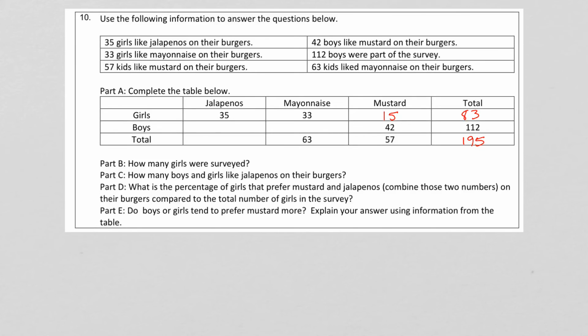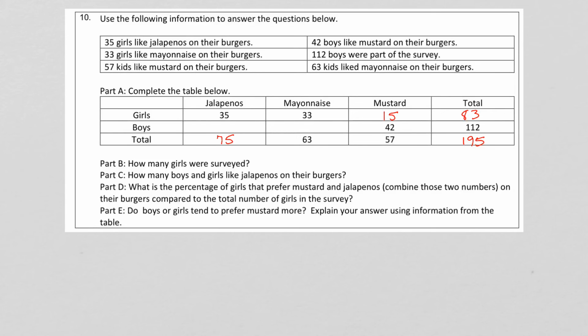Okay. Now we know that these three totals here should add up to 195. So we need to take 195 and subtract 57 and 63. All right, so 195 minus 57 minus 63 gives us 75. So that lets us know that here in this spot should be a 75.